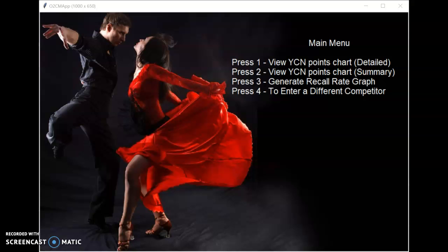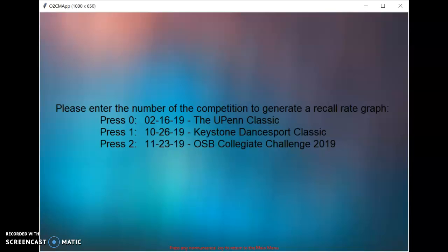The other feature of my program is that it generates a recall graph for all the judges at a certain competition. So let's see, if you press 3, it will display all the competitions that a dancer has danced at, and you can select which comp you want to go to. So I'm going to do the Ohio State Ball Collegiate Challenge.